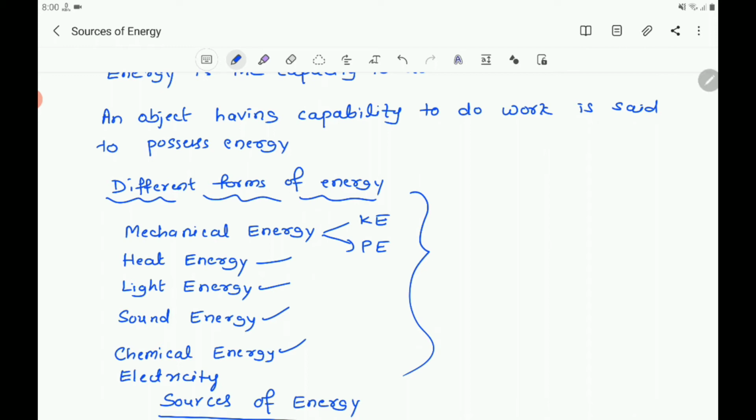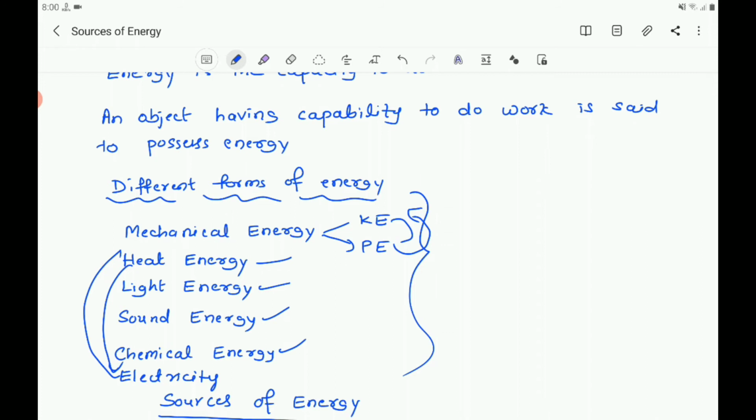You can convert kinetic energy into mechanical energy, mechanical energy into kinetic energy, and also light energy into heat energy, electrical energy into heat energy, electrical energy into light energy, and also heat energy can be converted into electricity. Energy can be converted from one form to another form.